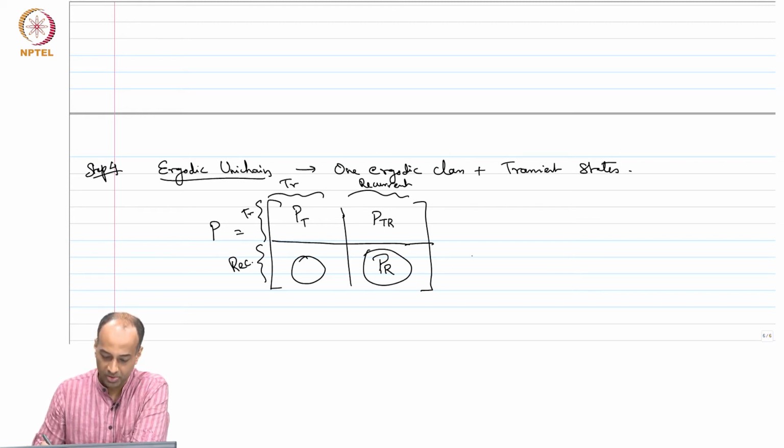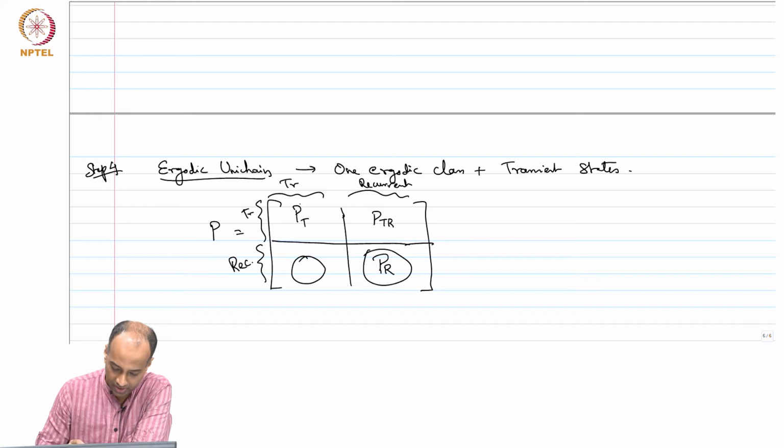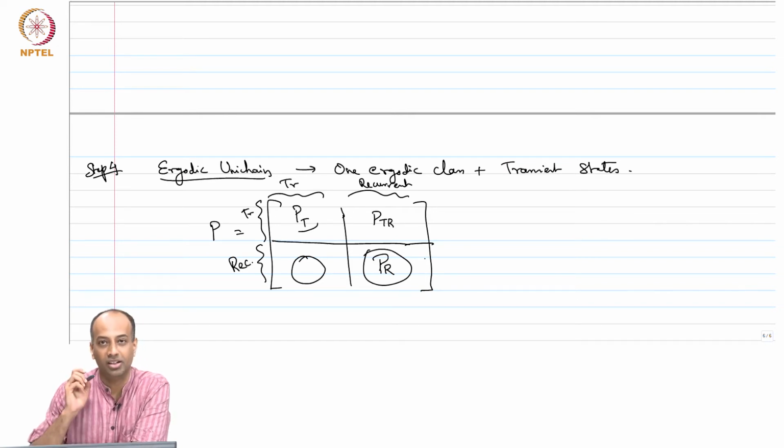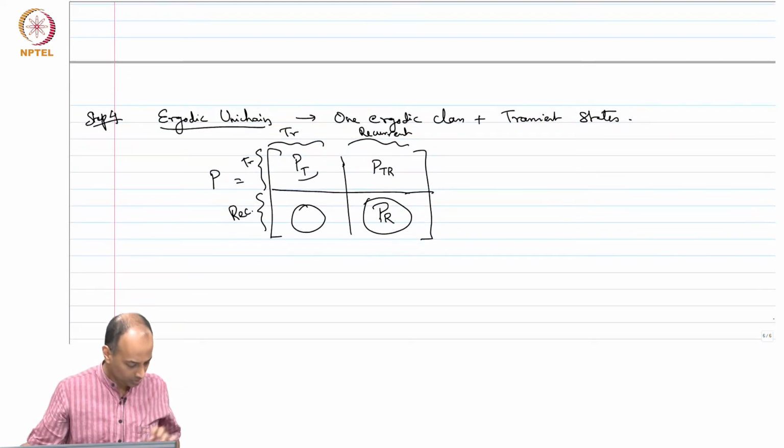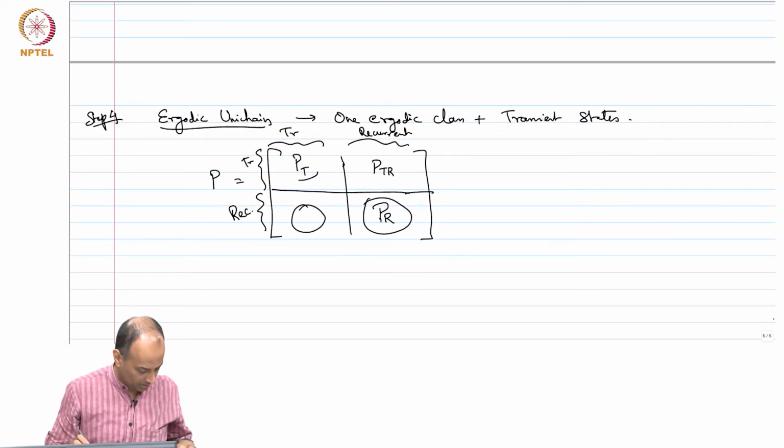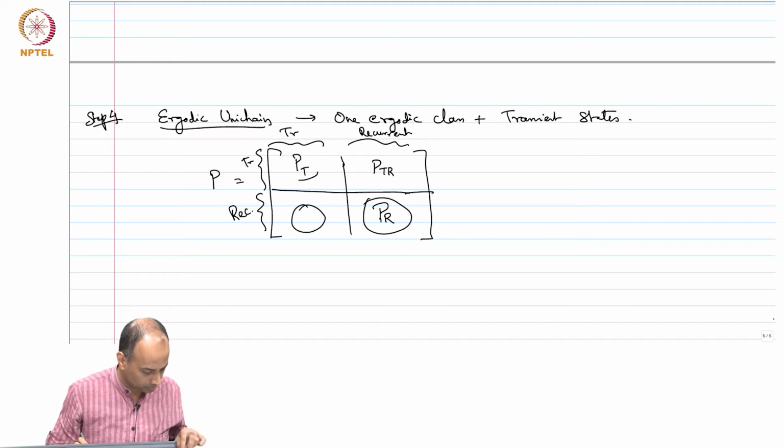Now we just have to show that if I start out in a transient state, I will eventually get to a recurrent state, and I will be covered by Frobenius theorem. That is all that I have to show. So this can be done as follows.